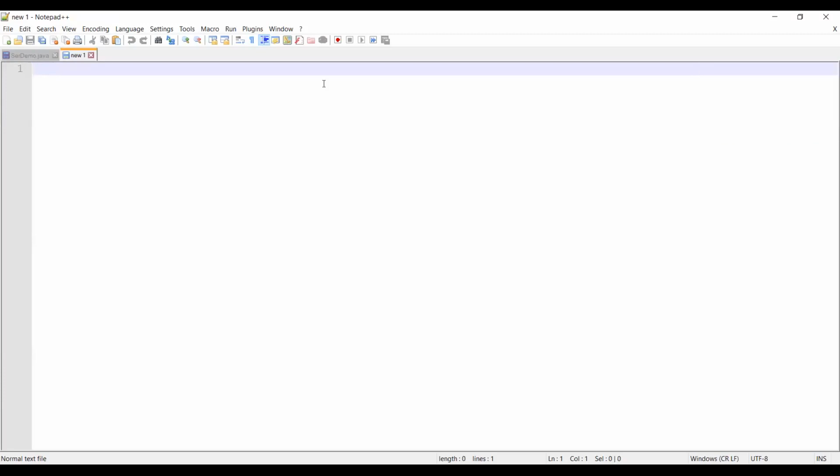So I'll create a class called Employee, because I've got to serialize my employee class. I'll write public class Employee. Now I am planning to serialize it, so I write implements Serializable.